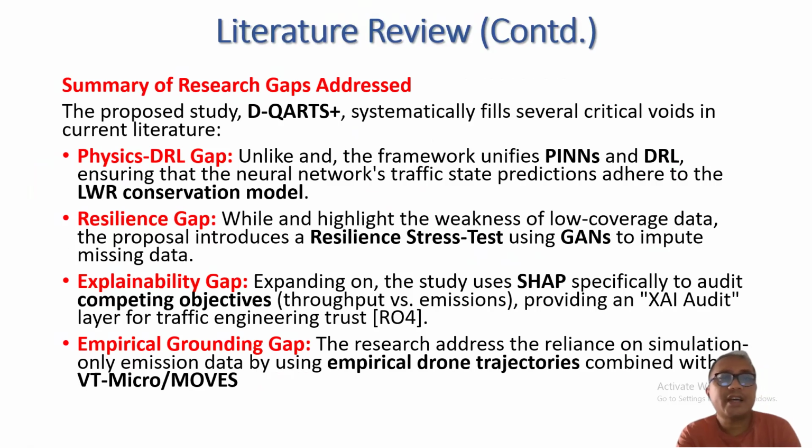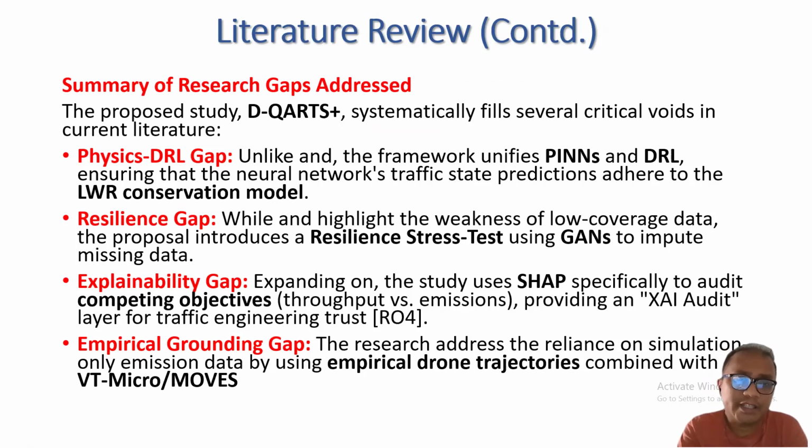If we summarize the research gap of the paper, we can see 4 types of gap. One is the physics deep reinforcement learning gap. This type of network is not used for traffic state prediction, which is adapted to the LWR model, that is the Lighthill, Whitham, and Richardson model. And the resilience gap is not discussed. While highlighting the weakness of low coverage data, my proposed paper will discuss resilience stress and generative adversarial neural network in imputation of missing data.